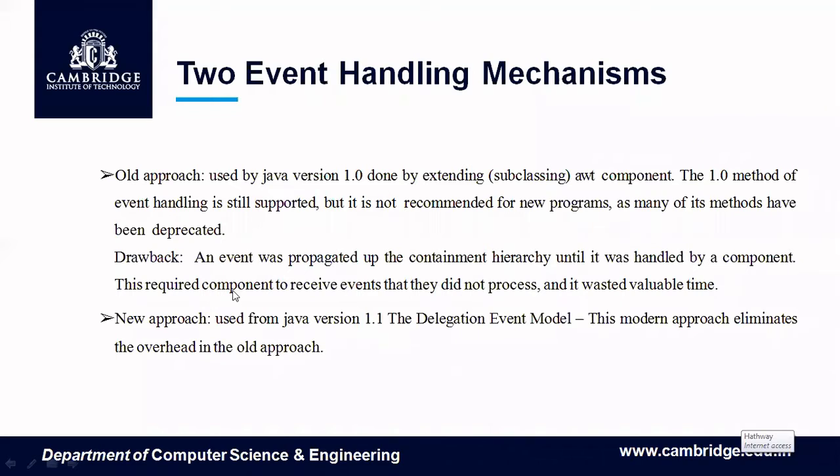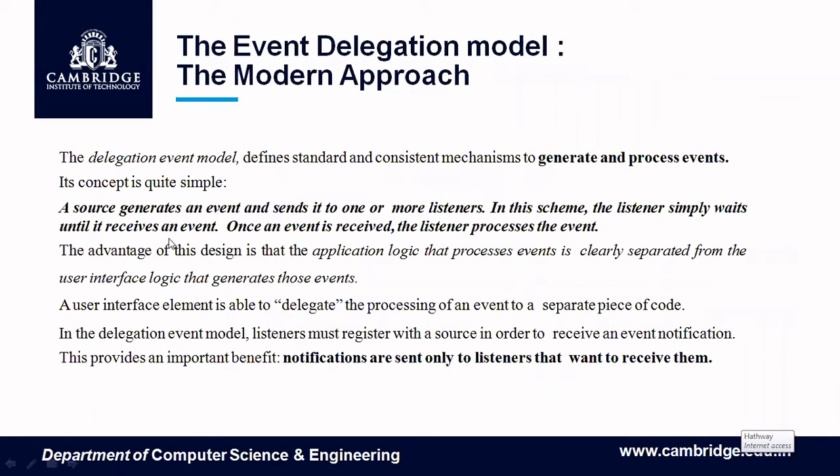What is the main drawback? The components receive events. They do not process them, but still they receive the event. This wastes our time. A component which does not have the code will still open the event and check what to do. But in the newer approach, the delegation event model, the source simply generates the event and makes the listener responsible for it. The listener should have registered with the source. Therefore, the listener will handle it and return the answer to the source.